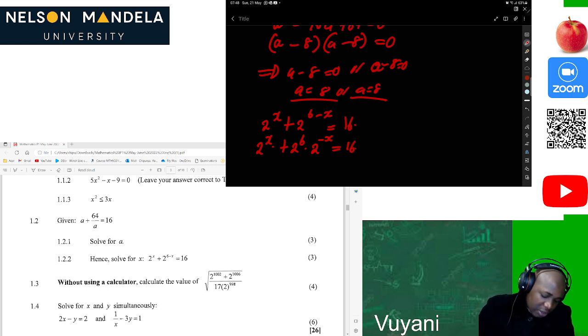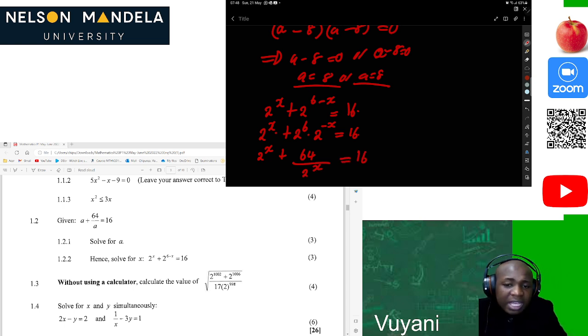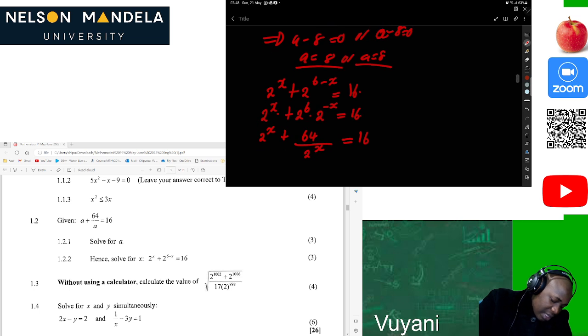Okay, then we can say that this can be written as 2 to the power x plus 64 divided by 2 to the positive x is equal to 16. Do you see anything that is familiar from the question which you have solved above? Yes, we do, because we know that when it's something like this and it's equal to 16, this is the same as 2 to the x is equal to 8, because you've calculated it already.